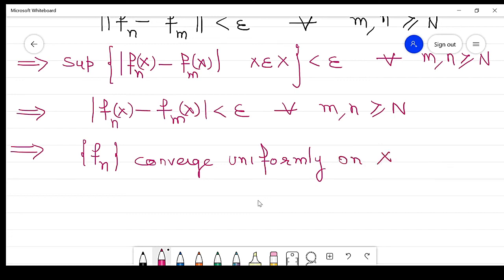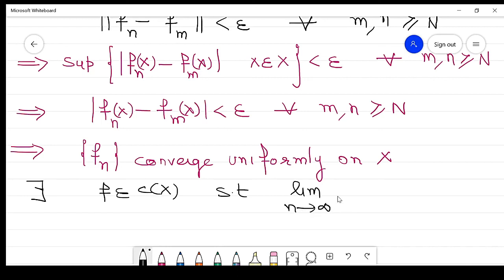Clear? If it converges uniformly on X, then there exists some function f belonging to C(X) such that the limit as n approaches infinity of f_n is equal to f. Clear? So the f_n sequence converges to f.